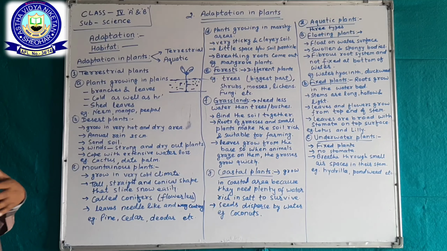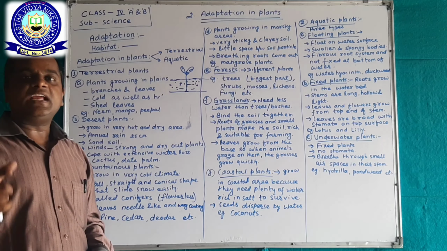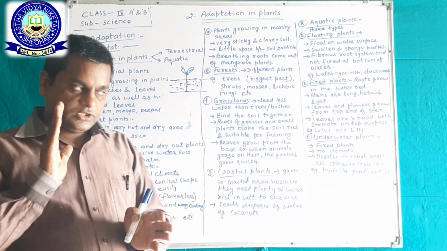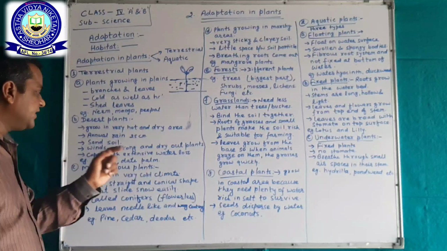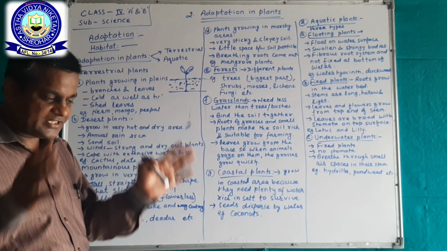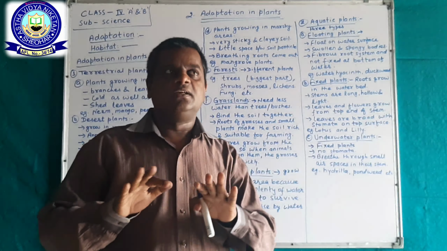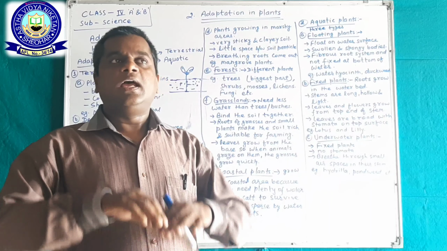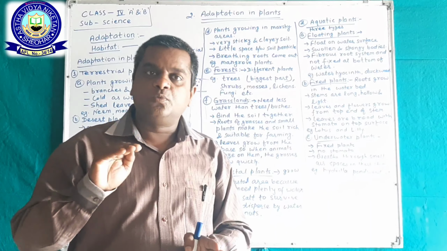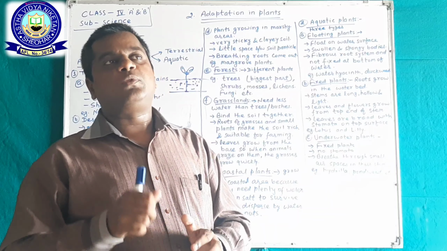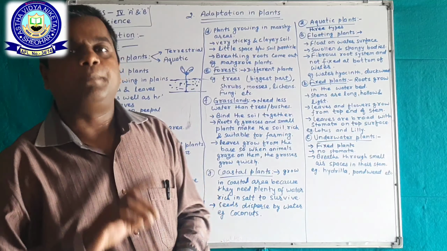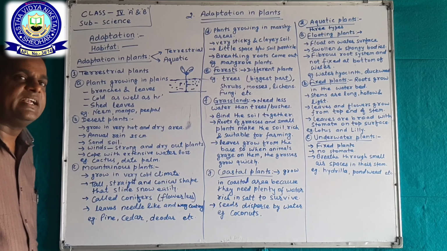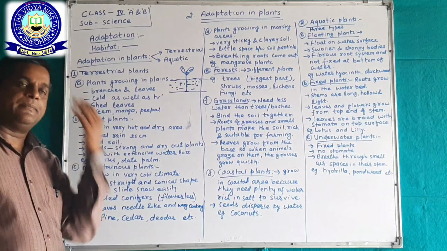The wind is very strong and dries out plants easily. Okay, so plants have a special feature: the leaf is coated with a waxy layer, and that protects against much loss of water through the leaf. Okay. For example, cactus and date palm.